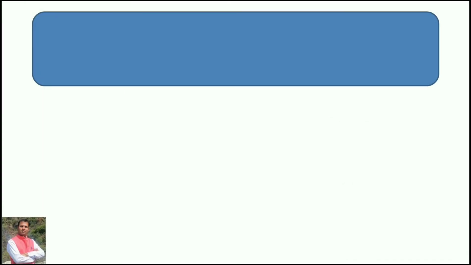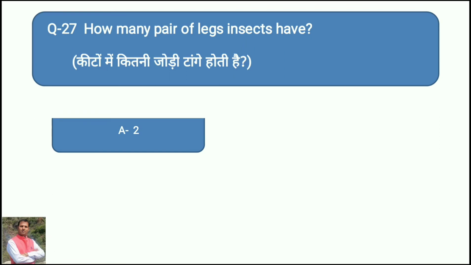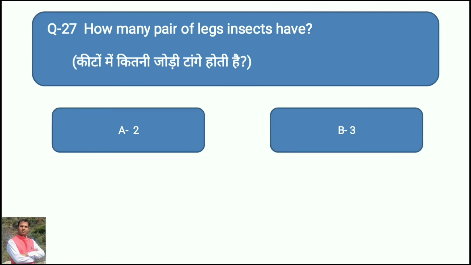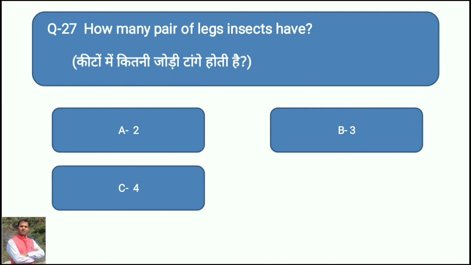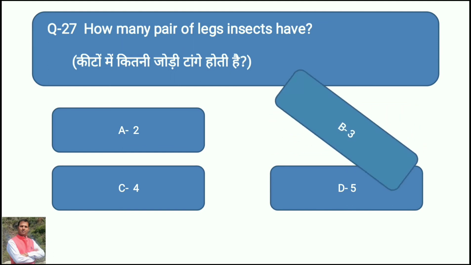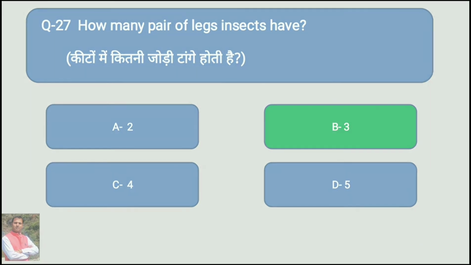Here comes the question on your screen. How many pairs of legs do insects have? Your options are: option A is 2, option B is 3, option C is 4, and option D is 5. How many pairs of legs do insects have? The right answer is option B. Insects have 3 pairs of legs. Move to the next question.